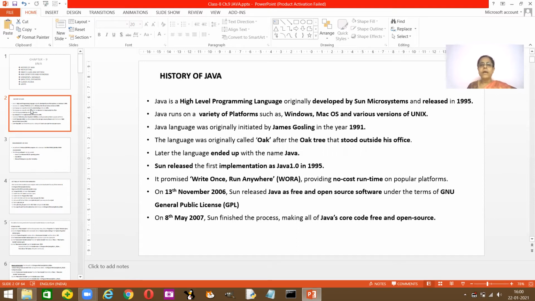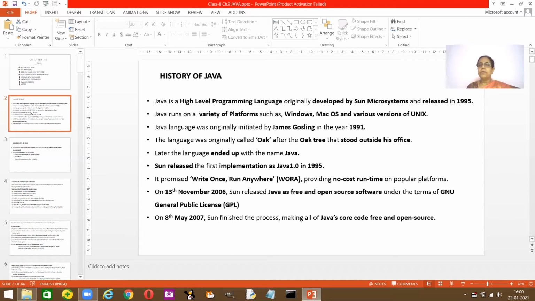And this program promised that once you write it, you can run it anywhere. That means you can run it on any platform. So it was called WORA: write once, run anywhere. And it was a no cost runtime.